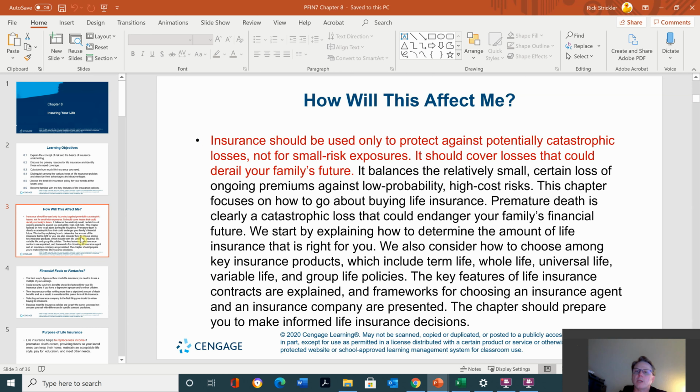What's in it for me? How will it affect me? Insurance should be used only to protect against potentially catastrophic loss, not for small risk exposures. It should cover losses that could derail your family's future. Okay? For example, long-term disability that will completely derail you.